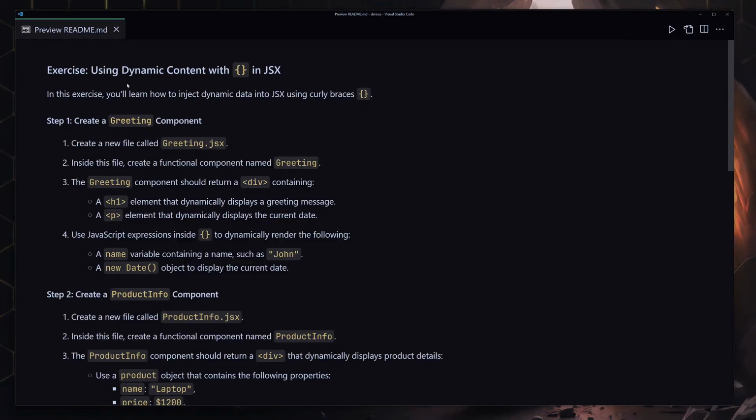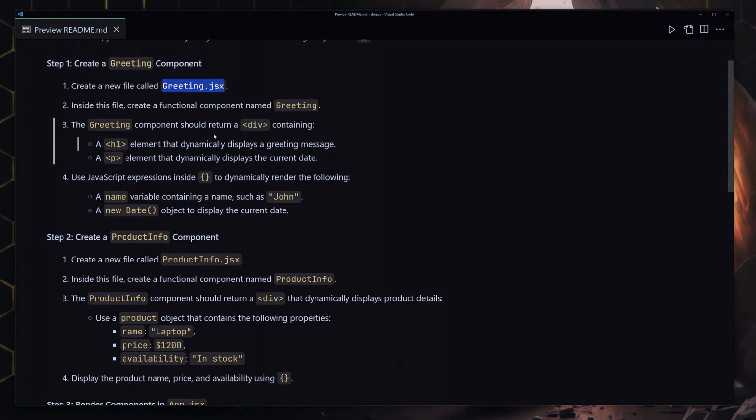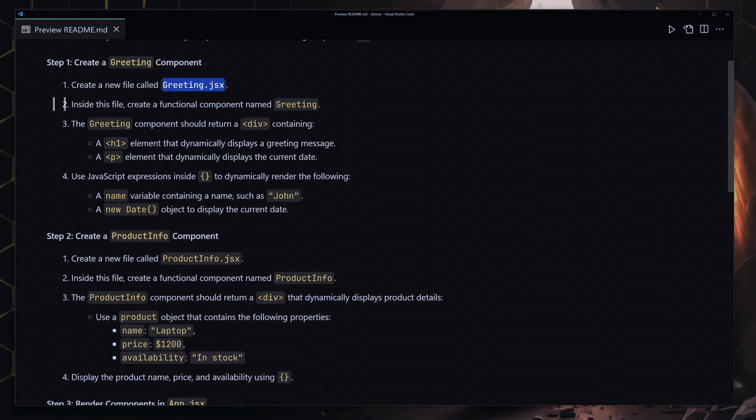In this challenge, you are going to be practicing the dynamic content in React.js. The first thing I want you to do is create a file with the name of greetings.jsx, and inside there you have to create your functional component with the name of Greetings. Inside that component, you are going to be returning a div that contains the h1, and that h1 element will dynamically display the greeting message. Basically you have to create a variable like hello world or hello or gracias or something like that, and you have to render that greeting dynamically inside this h1.